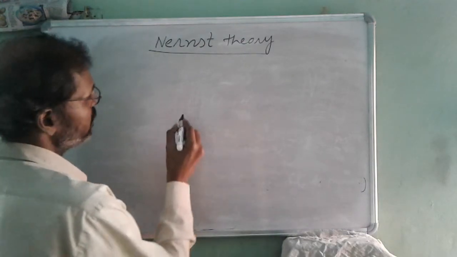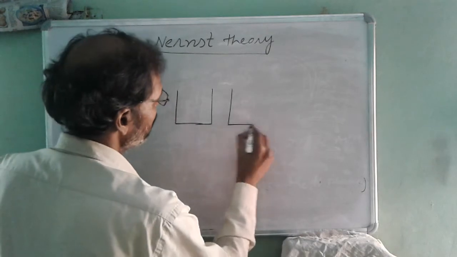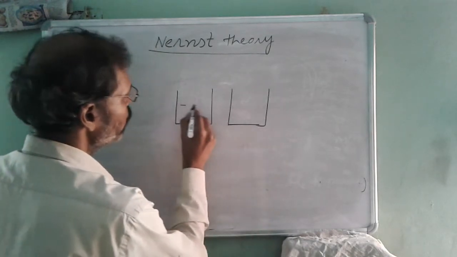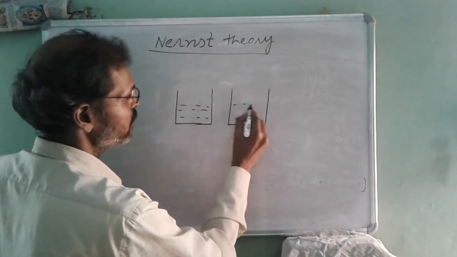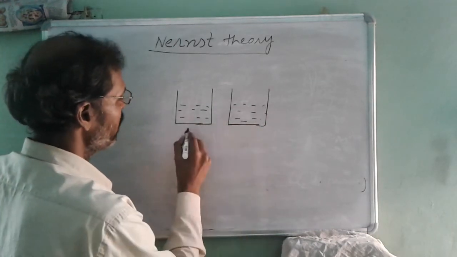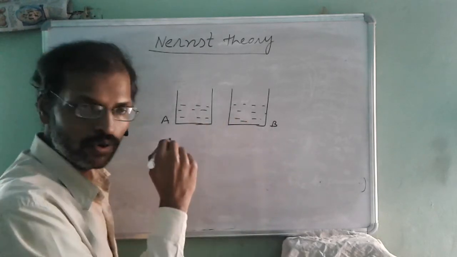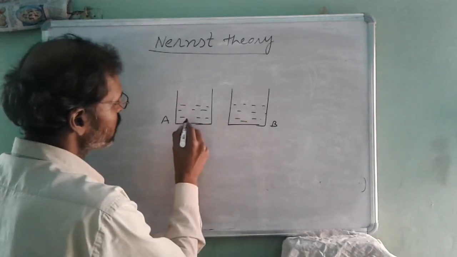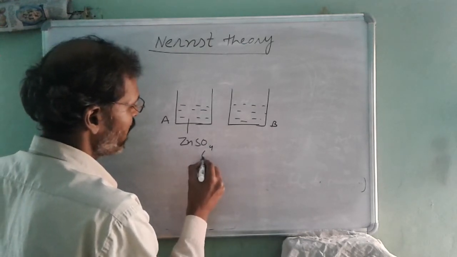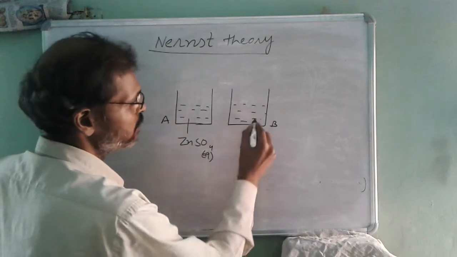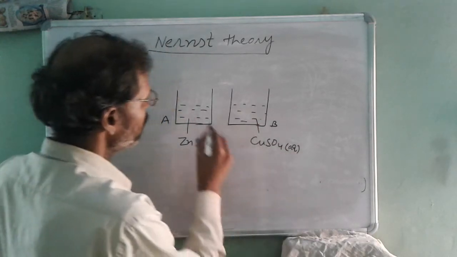Actually, what happens in an electrochemical cell? In an electrochemical cell, two electrodes and two electrolytes are there. This is electrolyte A and this is electrolyte B. Suppose this is zinc sulfate solution, aqueous, and this is copper sulfate solution, aqueous.